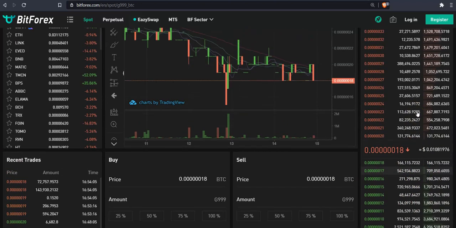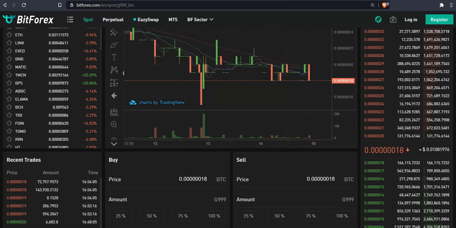If we take into consideration how many people actually own the G999 compared to how many people are trading the G999, it's very, very little. Obviously we know that at least 80%, I can't say exactly, but 70 or 80% of the people that own the G999 are basically hodlers. They're just sitting, holding the coin and expecting the coin to go up over time, which I'm sure it will.